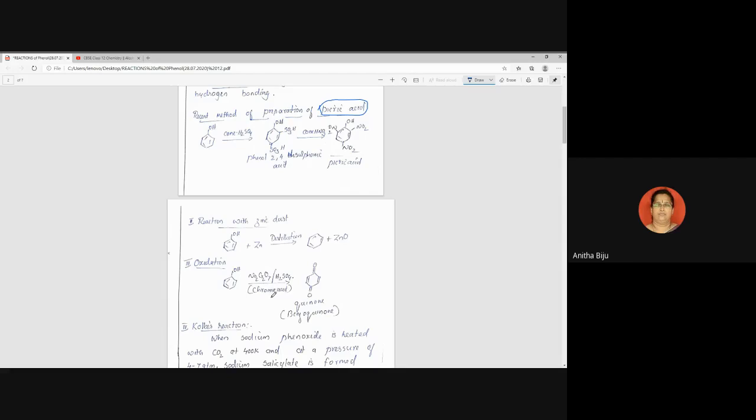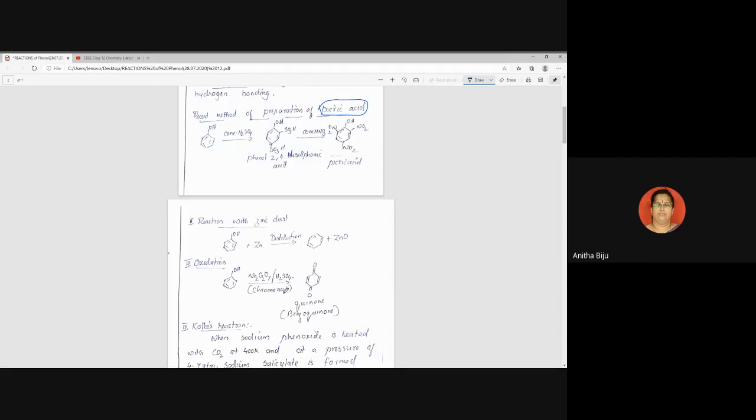Whenever we require chromic acid, we need to use a combination of these two reagents. Which are they? Sodium dichromate and concentrated sulfuric acid. These two react together, forming chromic acid. Chromic acid is the reacting species, but since it is unstable, we use a combination of two reagents, sodium dichromate and concentrated sulfuric acid.